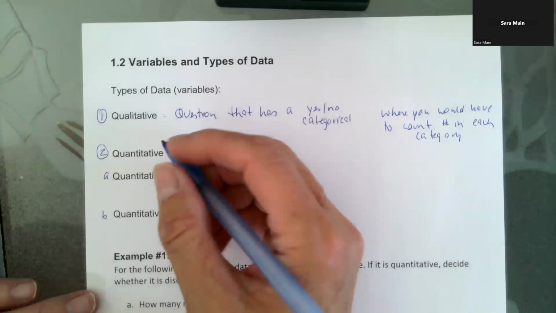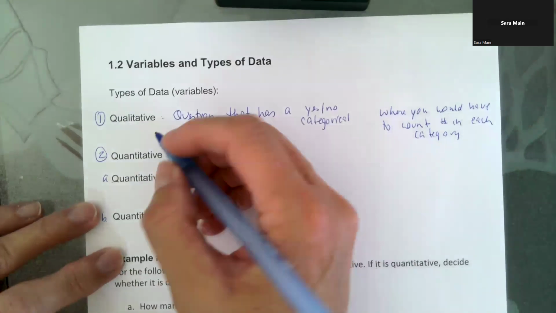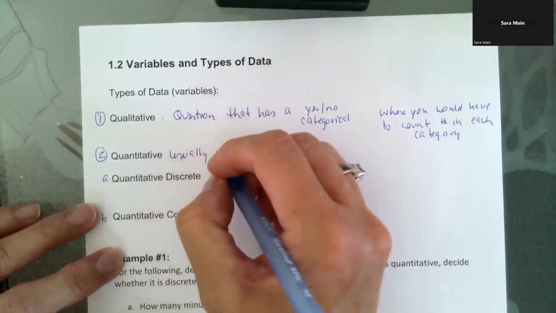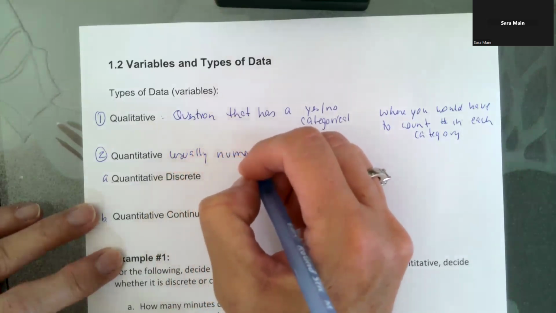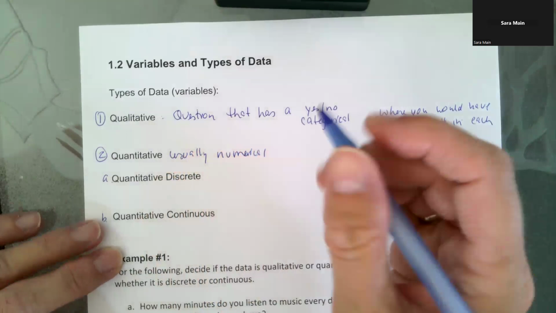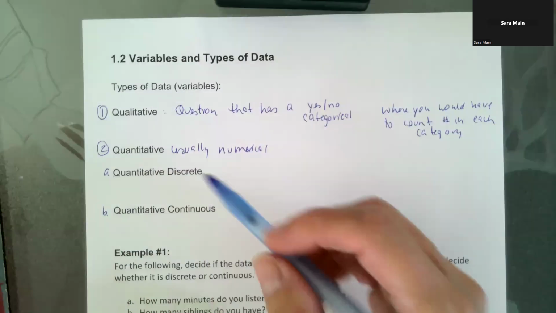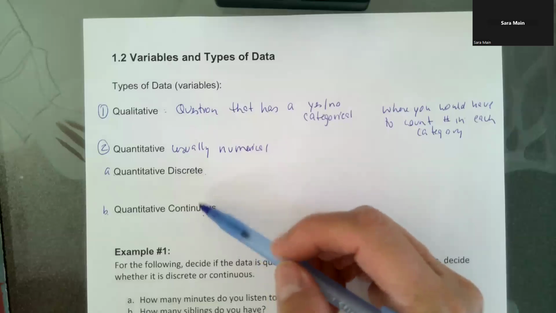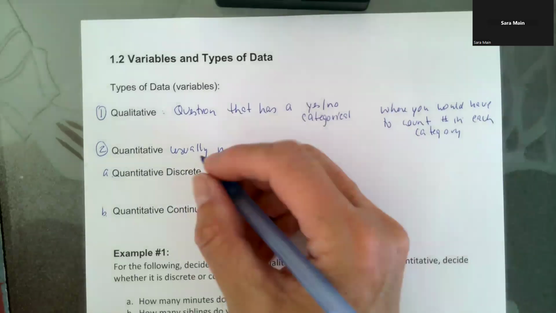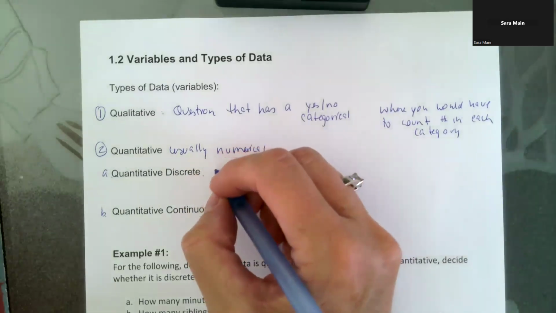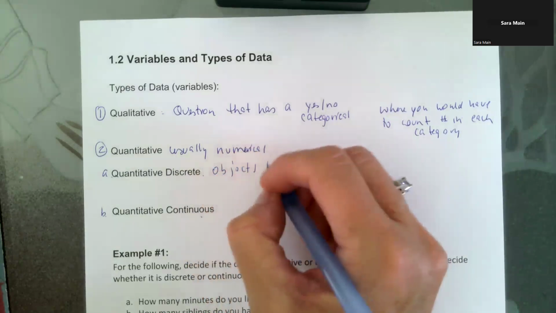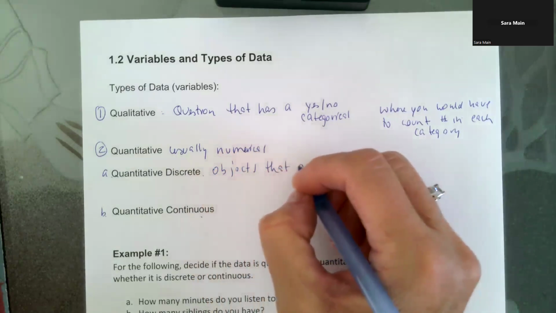Quantitative data is usually numerical. It doesn't have to be, but it's usually numerical. And then between quantitative discrete and quantitative continuous. Discrete are things that are countable. We'll say objects that are countable.